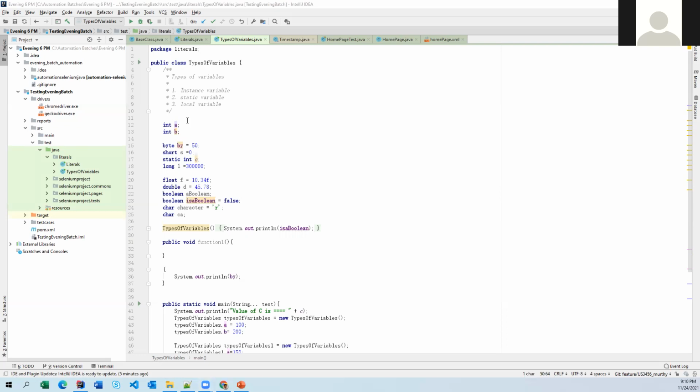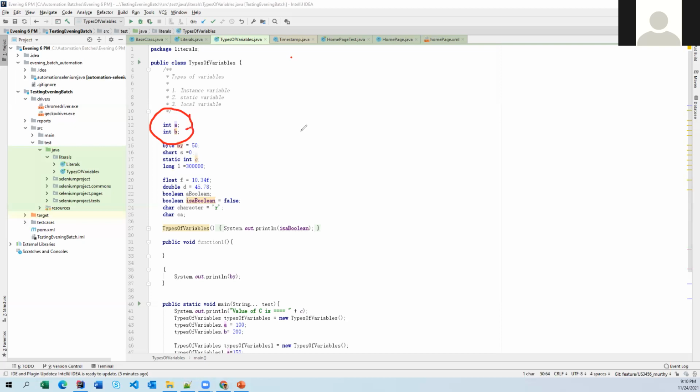So the rule is, if the value is being changed from one object to another object, definitely we have to go for an instance variable. At the beginning of an instance variable declaration, if you notice here, you need not initialize. Generally, when you declare an instance variable, you should not initialize it.